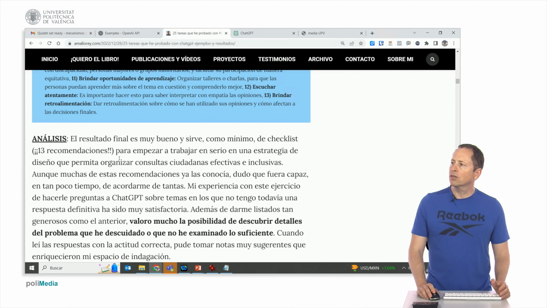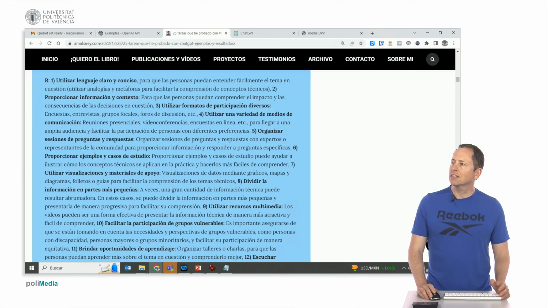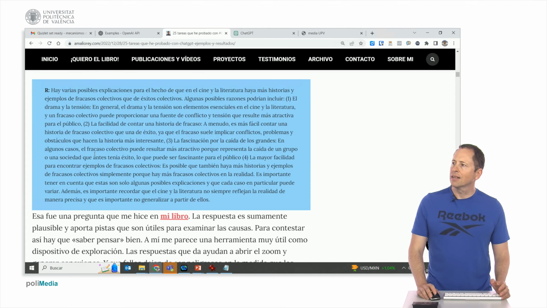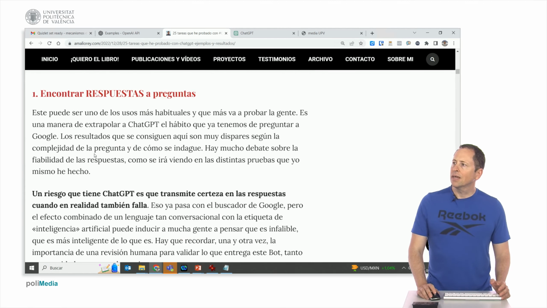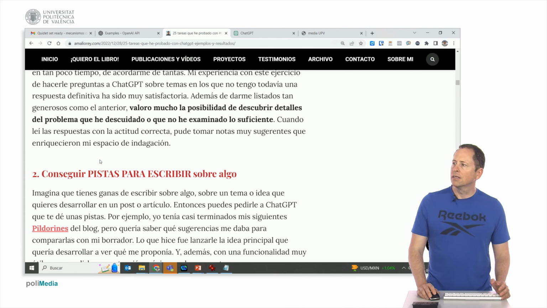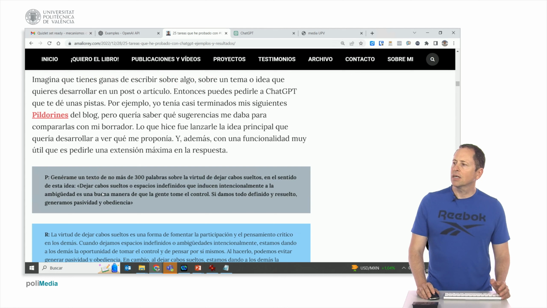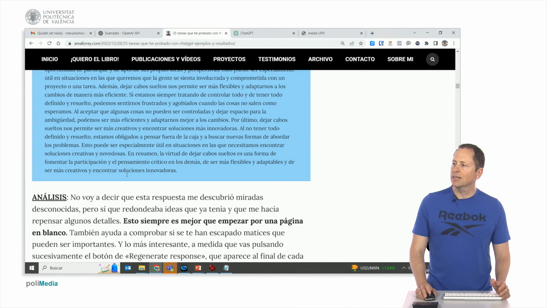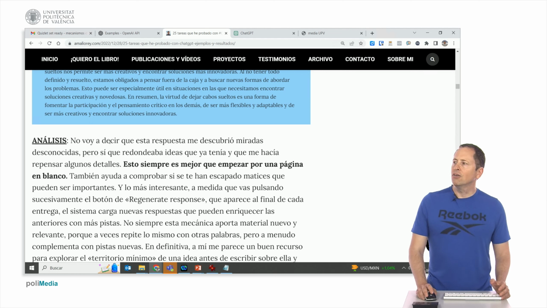The good thing about this is the analysis of each one of them, for example, that the result is very good. This is the first one that was about finding answers to questions. The same as making a summary also says that ChatGPT did it very well, getting clues to write something. He asked ChatGPT to generate a text with no more than 300 words about the virtue of leaving loose ends, leaving specific, undefined loose ends that intentionally induce. It comes with the answer, and here is the analysis that says that the answer did not discover anything unknown, but that it did round ideas that you already had, and that makes you rethink some details. And this is better than starting with a blank page.